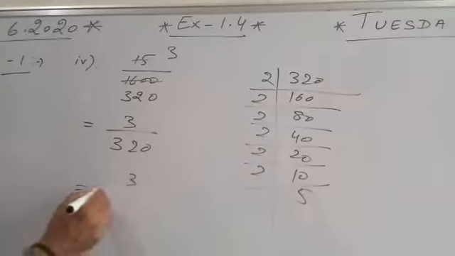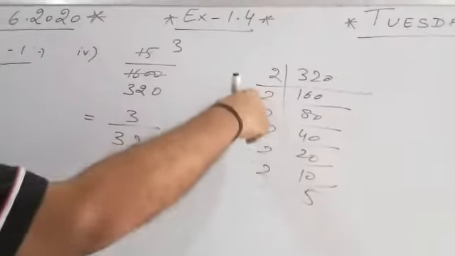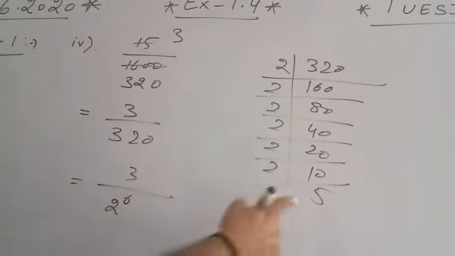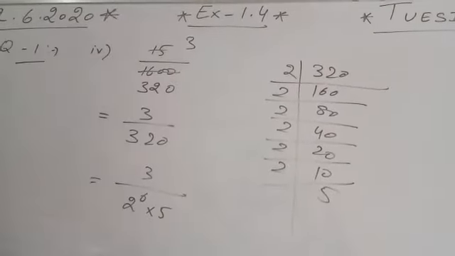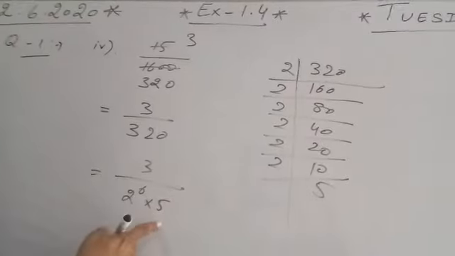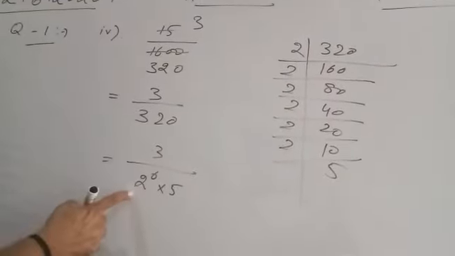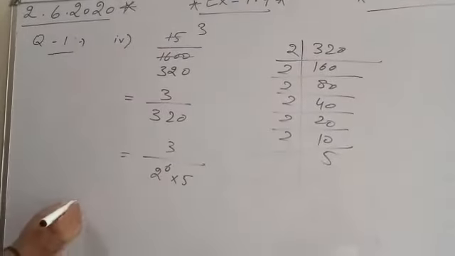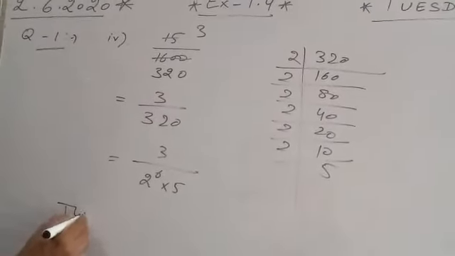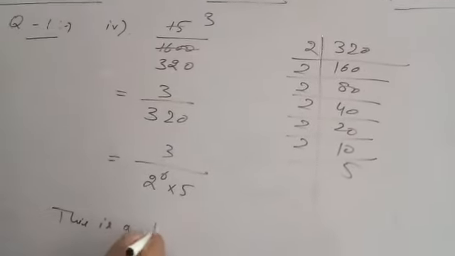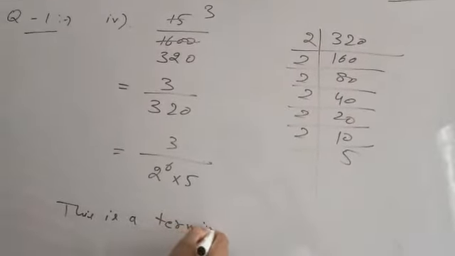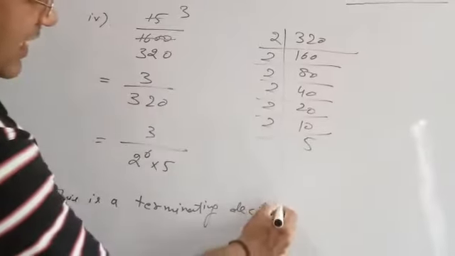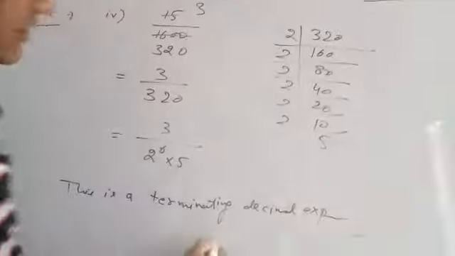So see student, here 1, 2, 3, 4, 5, 6: 2 raised to power 6 into 5. You can see in the denominator only factors of 2 and 5. So this is a terminating decimal expansion. This is our answer.